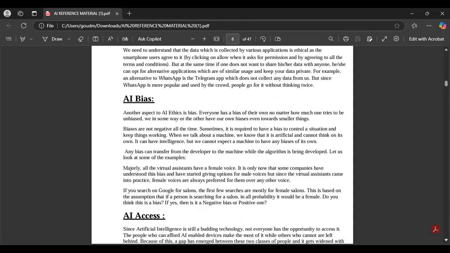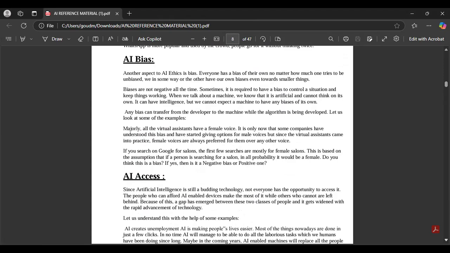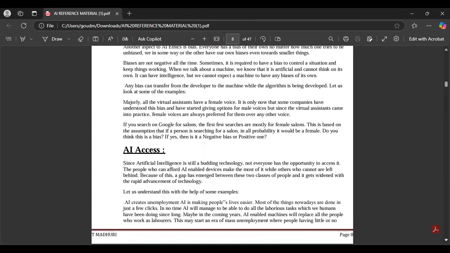And not only that, we have a few applications where we use a female voice. Now we are getting male voices also, but previously we only had the female voice as our Siri, Alexa. Why? The developer thought that the female voice would be so soft, and they would speak very nicely, so that we can attract the customers. He is biased. So as a developer, we should not be biased. Compulsorily, you will have a 2 marks question from this. They will give one scenario and ask you to write what this comes under, as a bias, ethics, or under what bias it will come.